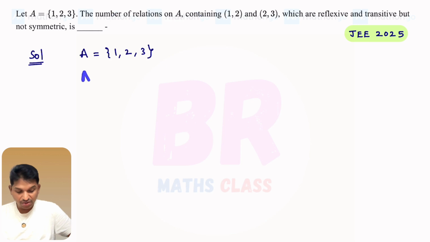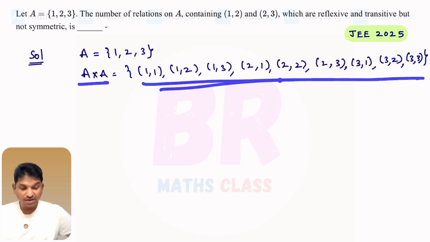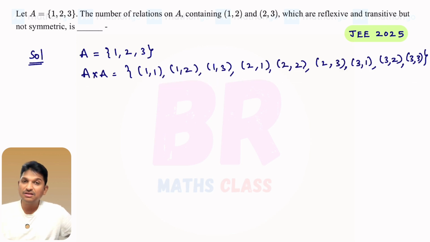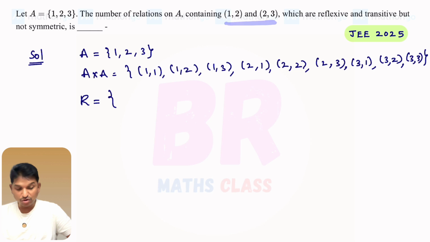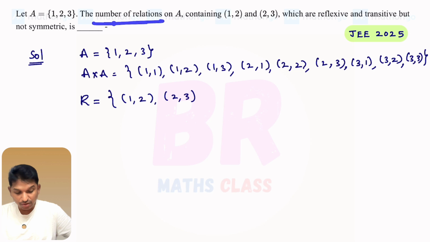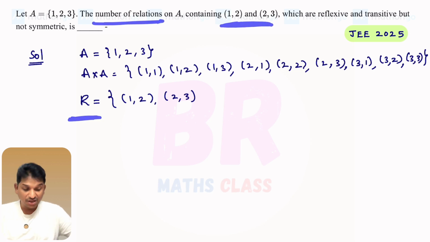So what I'll do here, just to keep one idea, I'll write A cross A. I just wrote A cross A here. Okay. It is useful, I'll tell you. Actually not needed, but it is useful. R is a relation. That relation contains (1,2), (2,3). Here the question is the number of such relations which contain these two ordered pairs and which are reflexive, transitive, not symmetric.